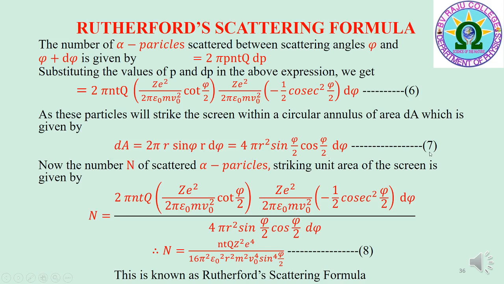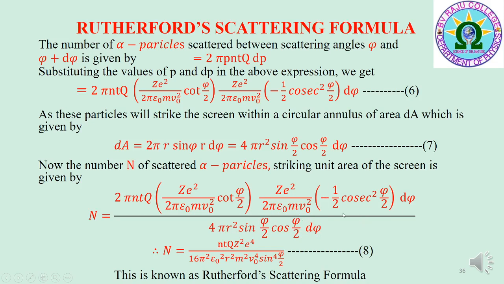This is equation 7. Now the number n of scattered alpha particles striking unit area of the screen is given by n is equal to 2 pi n t q into Ze square by 2 pi epsilon 0 m v0 square into cot phi by 2 into Ze square by 2 pi epsilon 0 m v0 square into minus 1 by 2 cosecant square phi by 2 into d phi whole by 4 pi r square sin phi by 2 cos phi by 2 d phi.